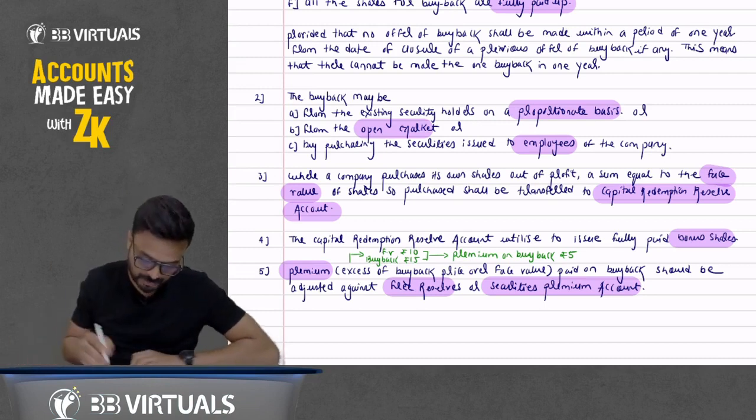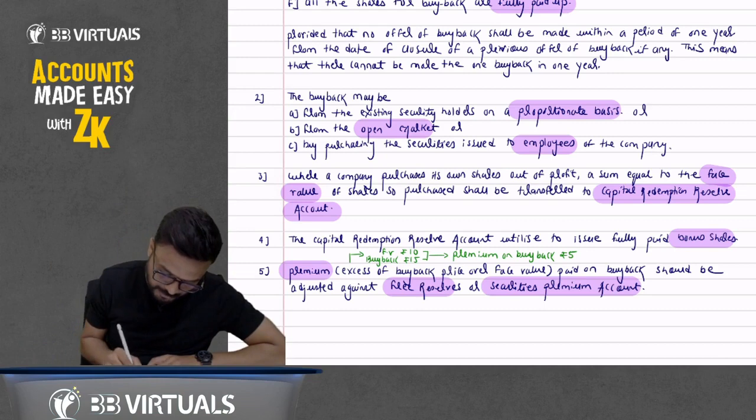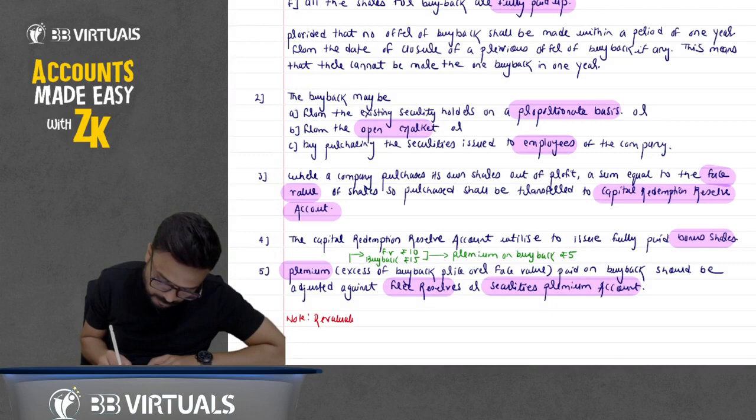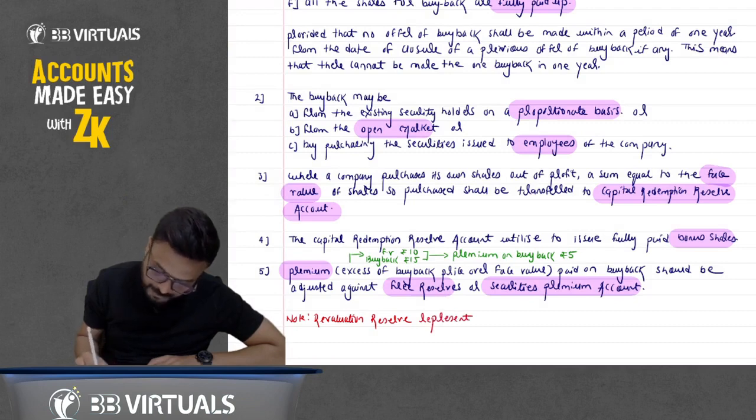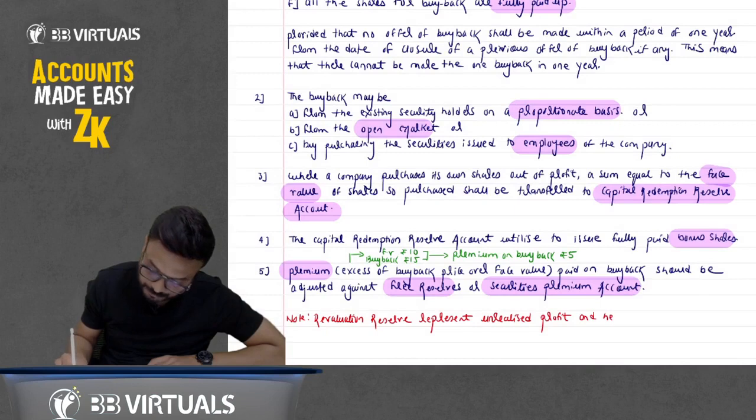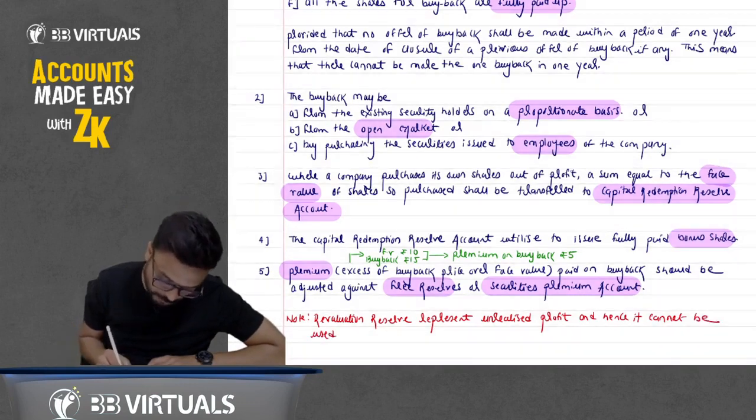And write down one note there. Revaluation reserve represents unrealized profit, and hence it cannot be used for buyback of securities.